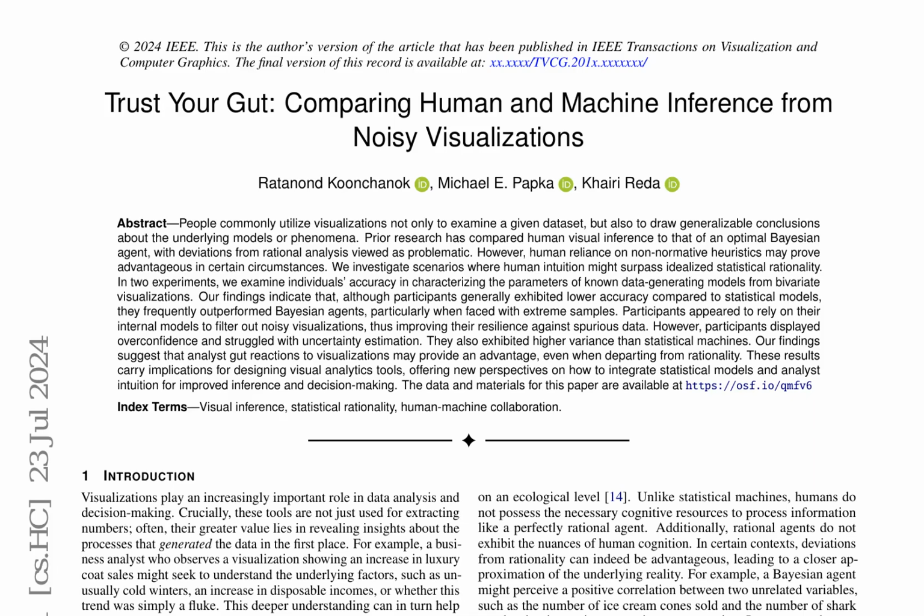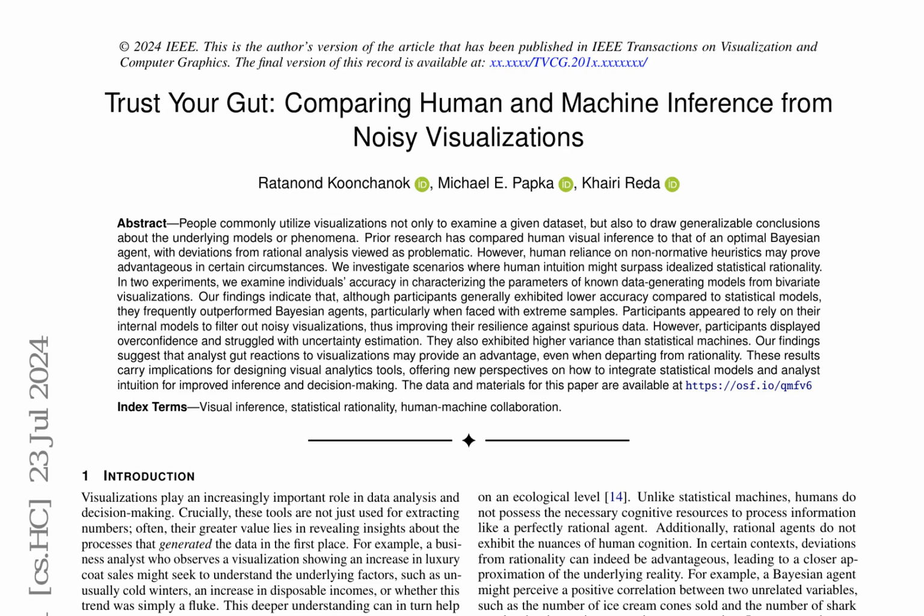This research paper explores the accuracy of human inference making from visualizations, comparing it to Bayesian agents under varying uncertainty and sample conditions. The study challenges the assumption that a rational agent is always ideal, instead examining scenarios where human visual inferences might outperform those of an ideal Bayesian agent.